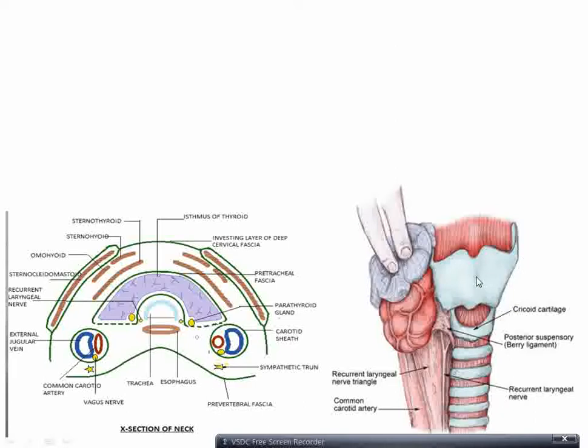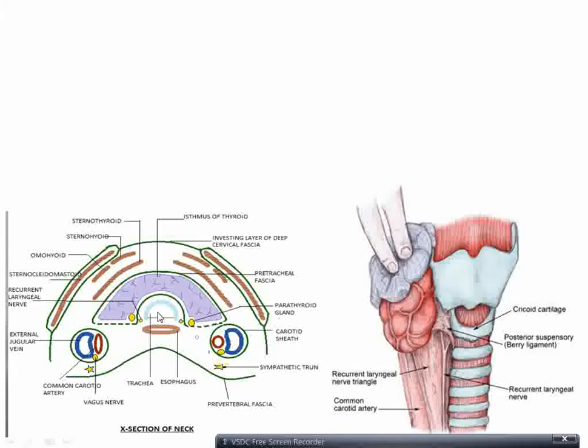So this is a picture where the thyroid gland is being pulled to the side to show the deeper structures. Thyroid cartilage and cricoid cartilage can be seen here, and a ligament, Berry's ligament, can be seen. It's a cross section, anterior posterior aspect, and the thyroid gland can be seen.